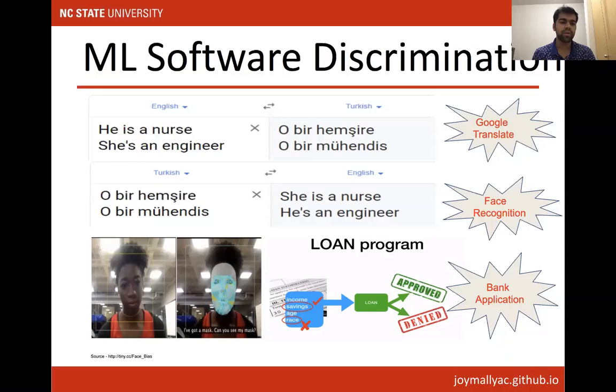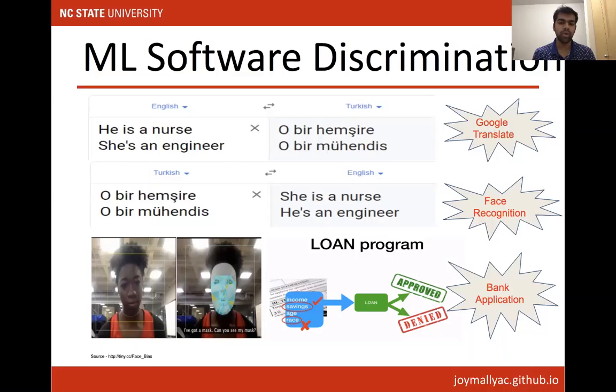The second thing we have seen is that a lady with dark skin color is trying to recognize her face using a face recognition algorithm, but she's not able to. When she puts a white mask on her face, then the algorithm detects her face. So here we are seeing racial bias.